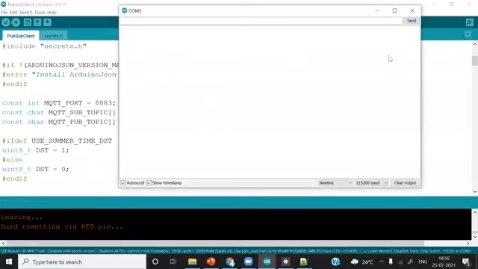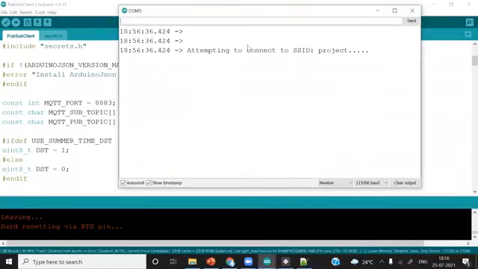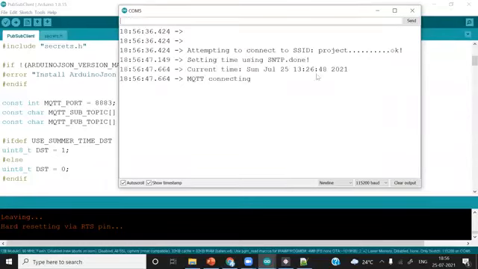Okay. We have connected. It is trying to connect with the MQTT broker, which is AWS IoT Core.